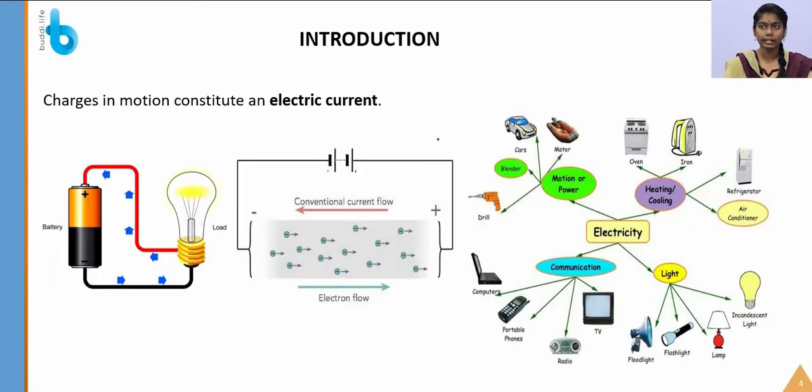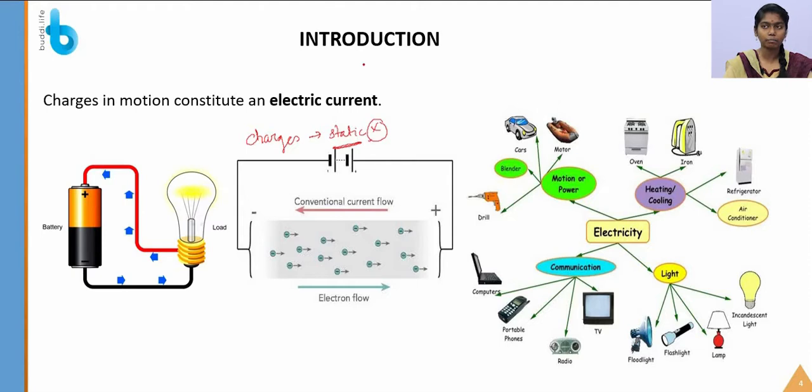Electric current is nothing but charges in motion; that constitutes an electric current. In the previous two chapters, we studied charges in a static mode, that is, there is no movement of charges, right? Static charges are studied under electrostatics.